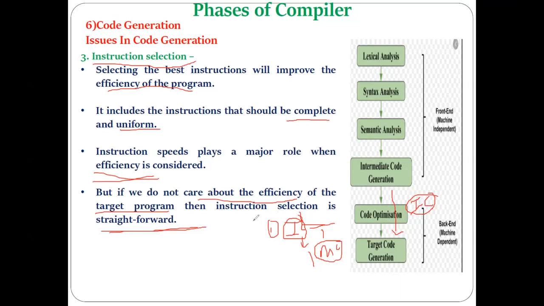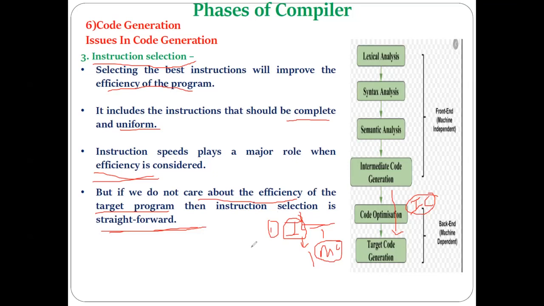Means if there is some instruction in the machine code which can be faster than the other instruction, then definitely the machine instruction which is faster than the other will improve the efficiency of the target program. Understood? So if these things are considered, then definitely the target code that will be generated will be the efficient target code.